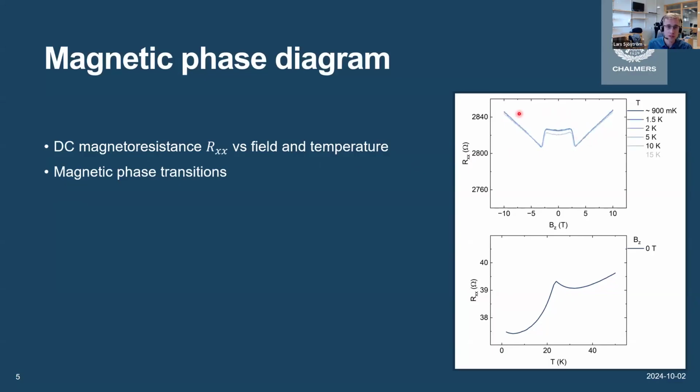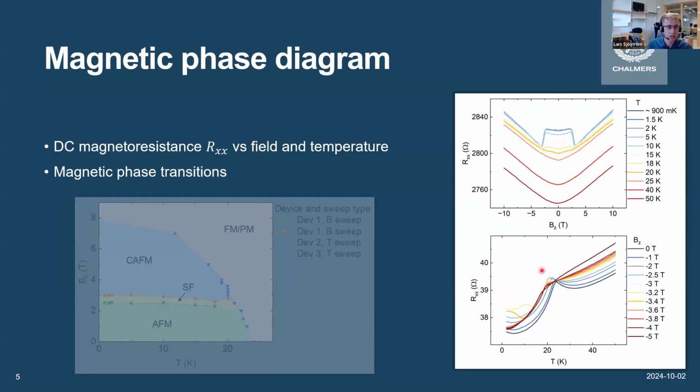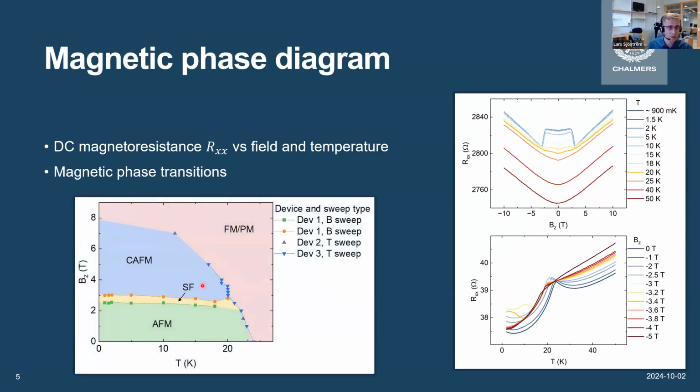So if we repeat this for several different temperatures, we get different kinks at slightly different positions in field and temperature. And then we can repeat this also for temperature sweeps following this kink for different applied fields. And then we can take the positions of all of these kinks and plot them. And we get these borders between different magnetic phases, which we can then compare to literature to identify that we have this antiferromagnetic phase that's the ground state. Then for higher fields, we undergo a spin flop transition to a canted antiferromagnetic state. And then for high fields and high temperatures, respectively, we have ferromagnetic and paramagnetic phases.